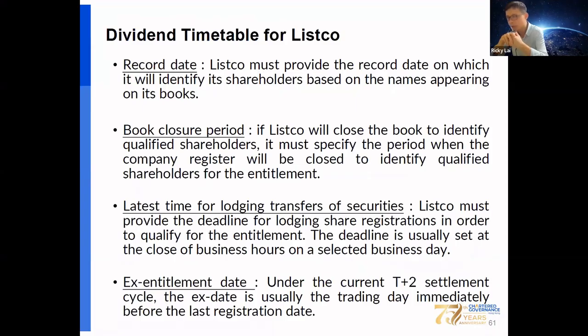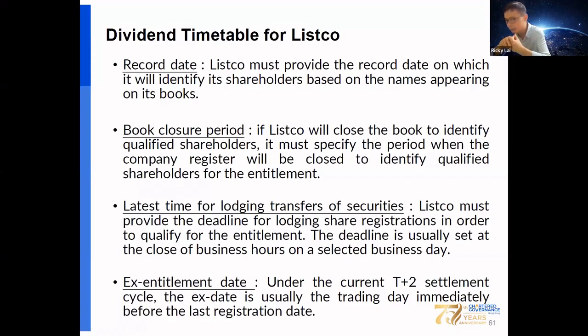Book closure periods: this must specify the periods in which the company's register of members will be closed to identify qualified shareholders for the dividend entitlement. The last day to lodge the transfer of securities: the company must provide the deadline for lodging the share registration to qualify for the entitlement. Okay, the deadline is usually set at the close of business hour on the selected business day.